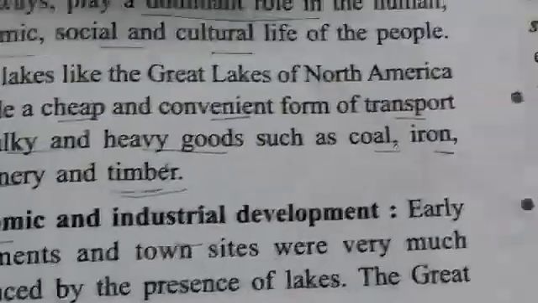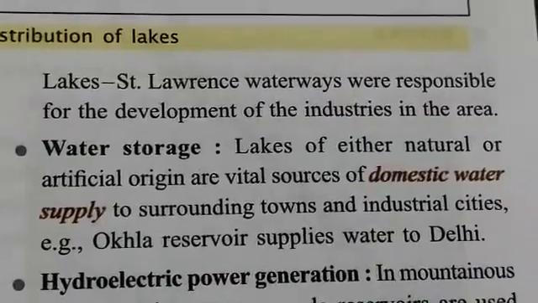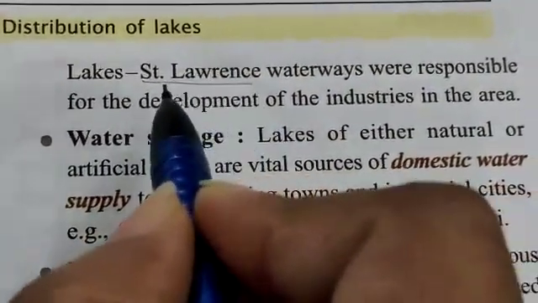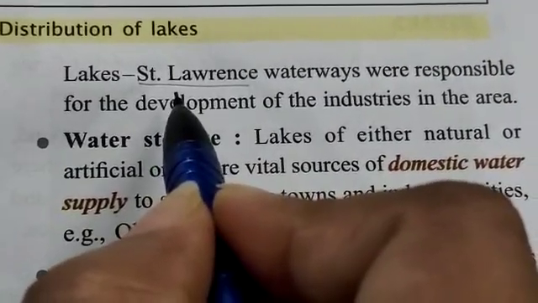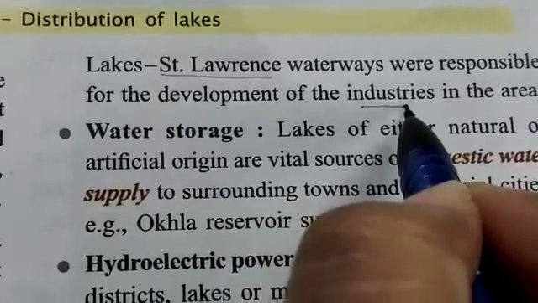For example, the Great Lakes of St. Lawrence waterways are responsible for the development of industries in the area. The St. Lawrence is very much directly proportional to the industries' development in that area.